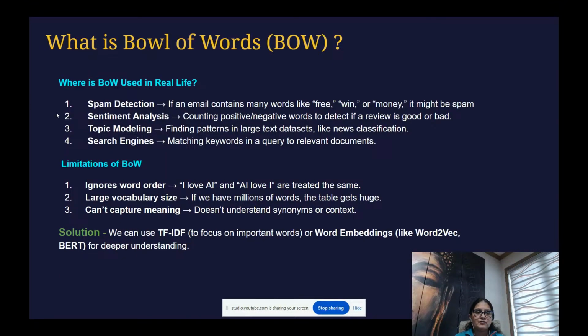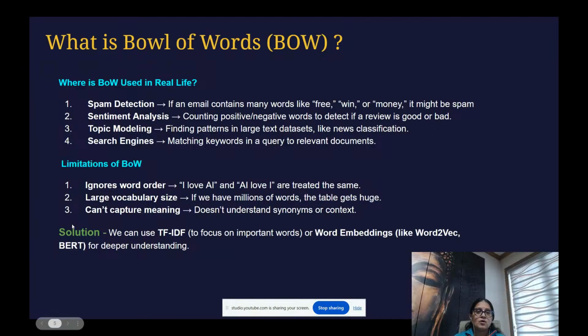Okay. And if we talk about sentiment analysis, this is a very good other example. Detect whether it is good or bad, right? Topic modeling, this is finding patterns in your large text data sets, like news classification. This news belongs to which kind of news, right? And then search engine, matching the keywords in a query to relevant documents. So these are the real-time cases which I am sharing with you.